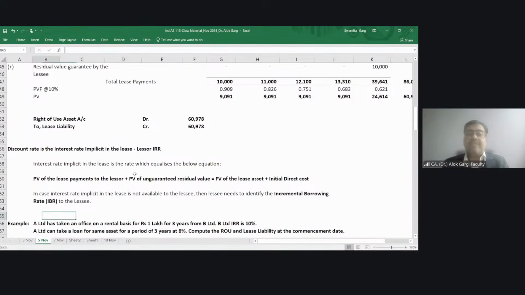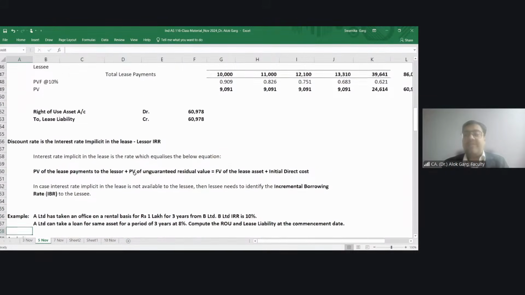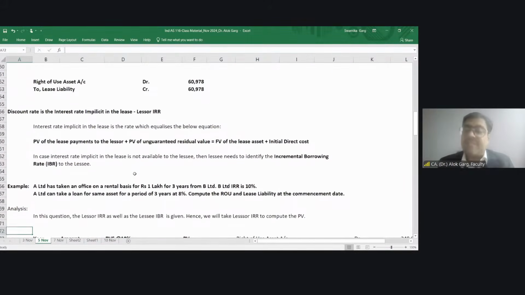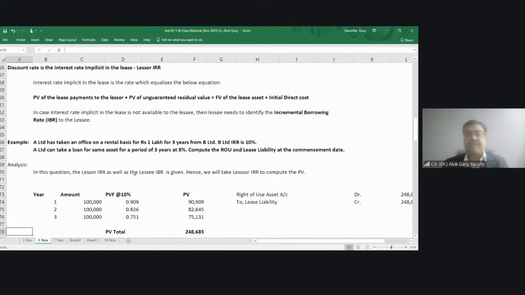In case interest rate implicit in the lease is not available to the lessee, then the lessee needs to identify the incremental borrowing rate of the lessee. Okay. So the first choice is lessor IRR. The second choice is lessee's IBR. Okay.